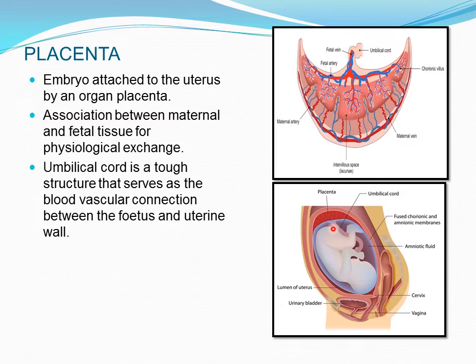Now from the first few weeks of development, the embryo is within a sac called amnion. You can see this sac within the uterus. It is called the amnion, and it contains a fluid. What is this fluid called? It is called the amniotic fluid. What is the function of this fluid? That fluid acts as a shock absorber. If all of a sudden the mother sits in a hard place or falls down, this will protect the baby from all kinds of shock.